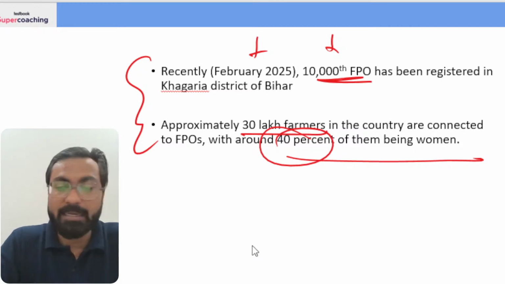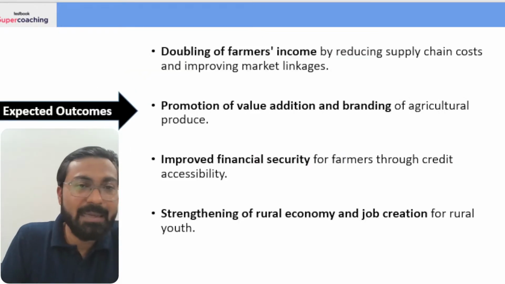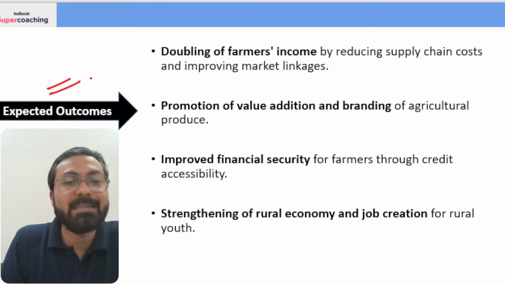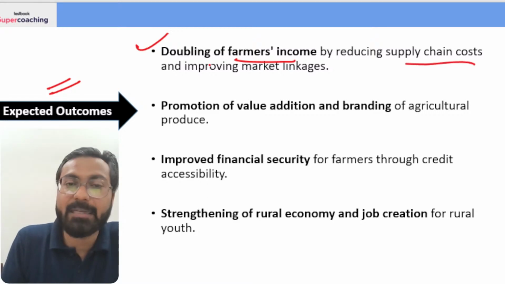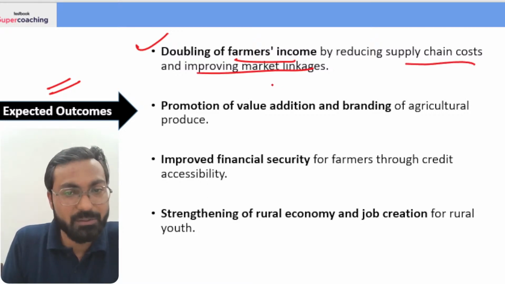Theek hai? Chaliye ab hum baat karenge expected outcomes ke. What are the expected outcomes? So of course it helps in the doubling of farmers' income, okay, by reducing supply chain costs and improving marketing linkages.